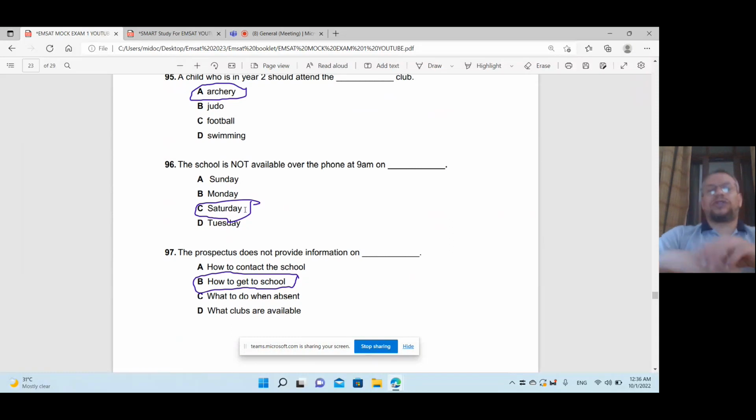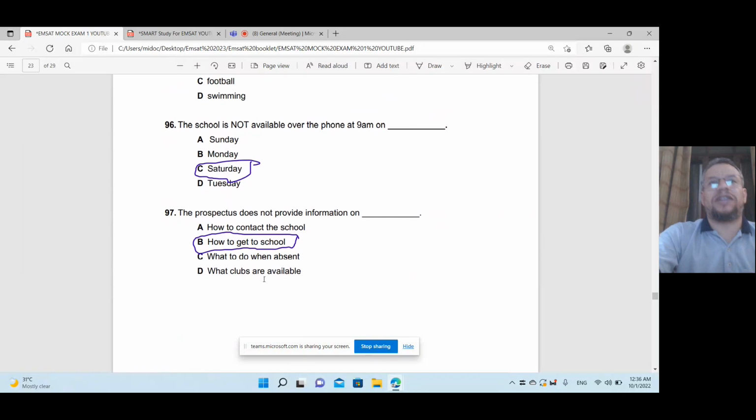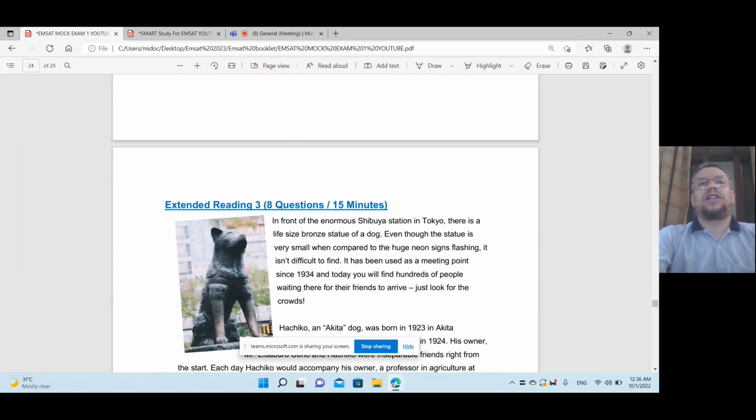So let's go to the prospectus again. Does not provide information on how to get to the school. No mentioning of buses or transportation in the report. So the answer is about which one is not mentioned. It's about how to get to the school. I mean, the transportation is not mentioned in the passage.